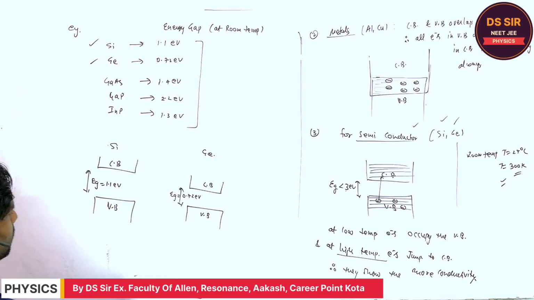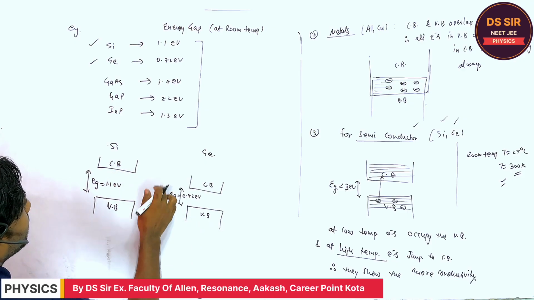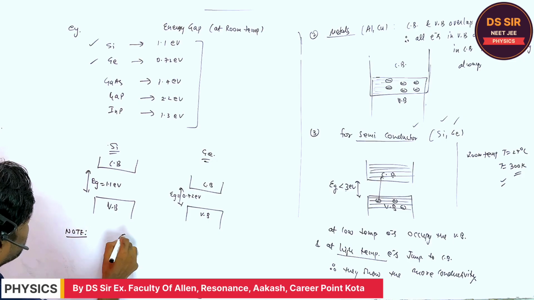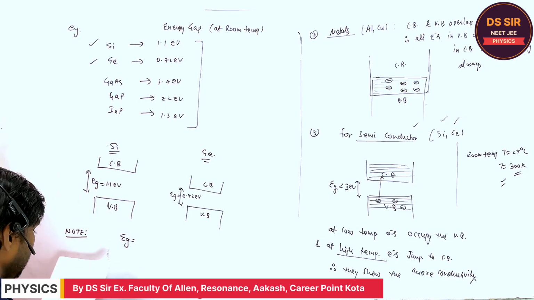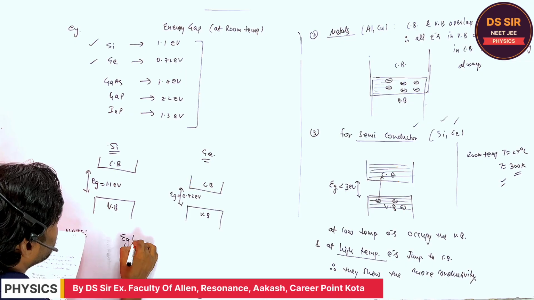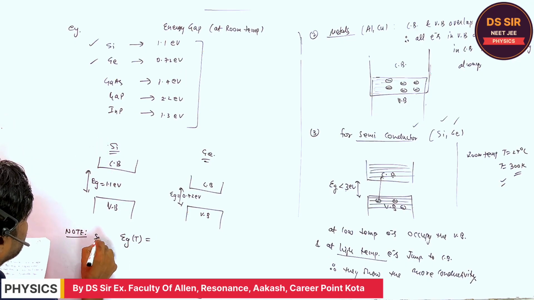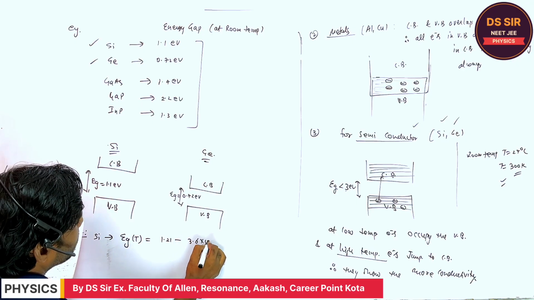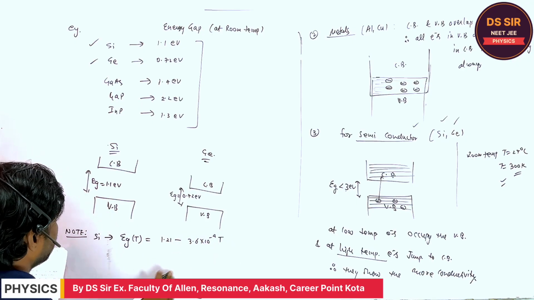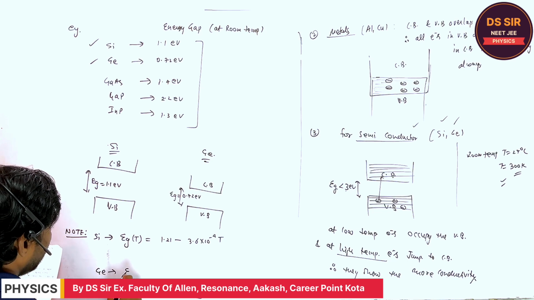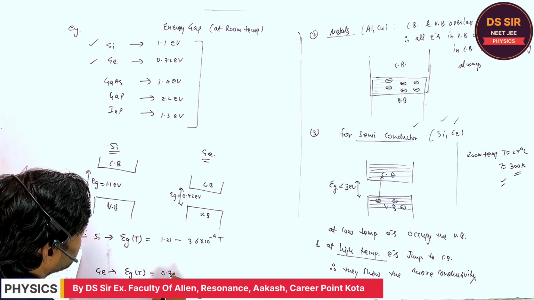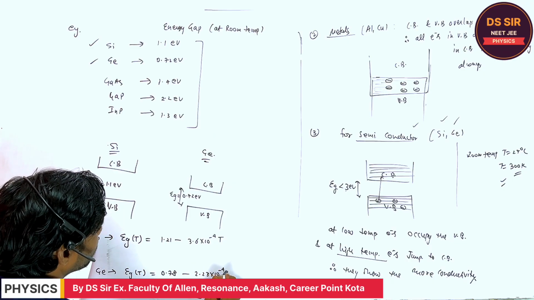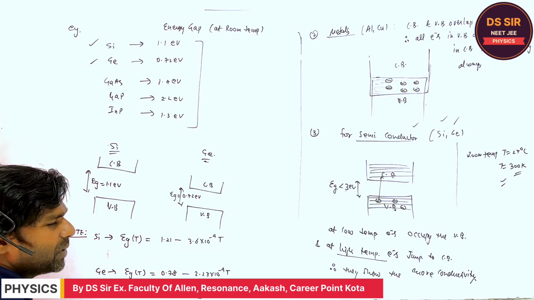Listen one thing. Although the energy gap at room temperature is given, the important note is that the energy gap depends upon the temperature, right? And the energy gap as a function of temperature for silicon, I'm considering, is 1.21 minus 3.6 into 10 to the power minus 4 into T. And for germanium, the energy gap as a function of temperature is 0.78 minus 2.23 into 10 to the power minus 4 into T. These are the energy gaps in electron volt.